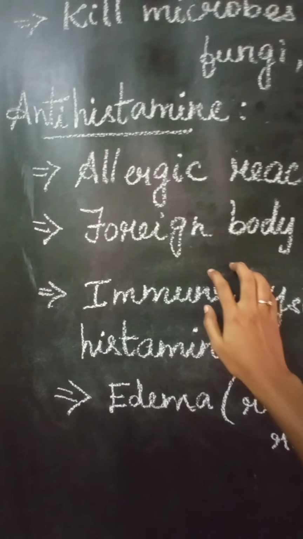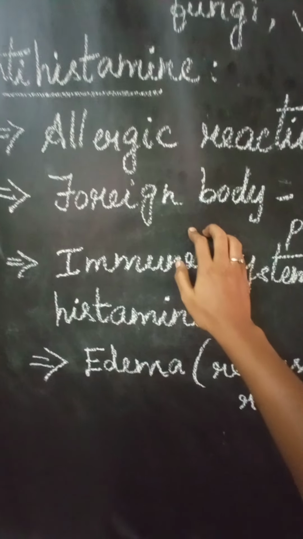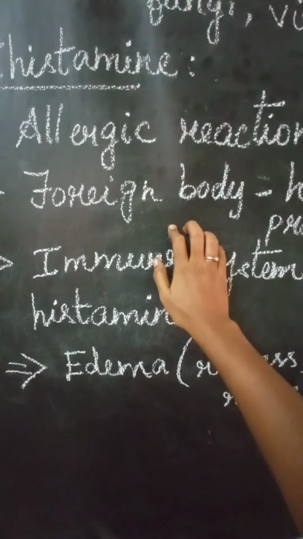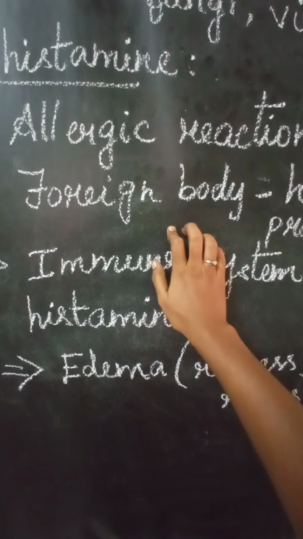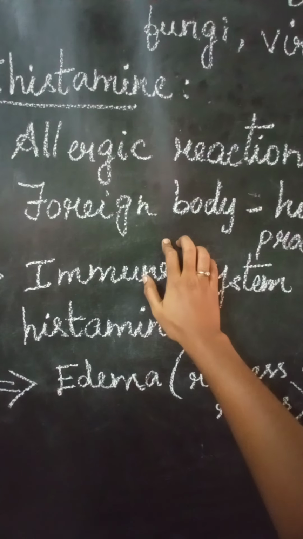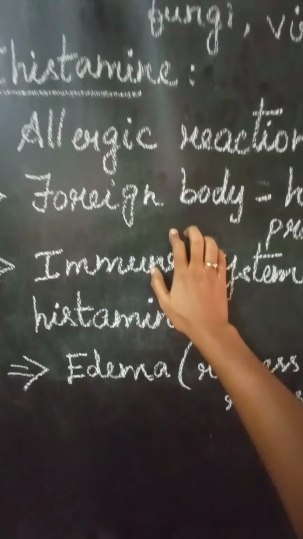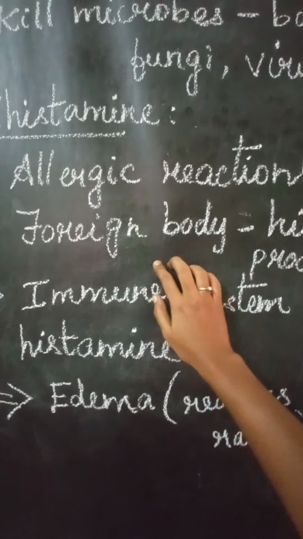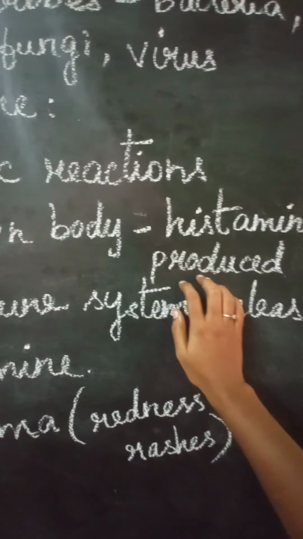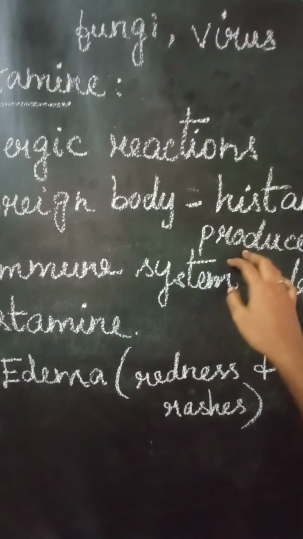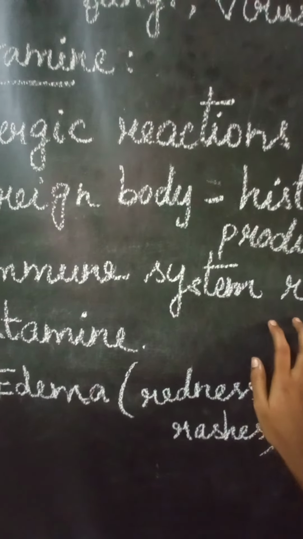What usually happens in our body is this: when a foreign body, which is nothing but pollen or outer infections, enters the body, histamine is produced. The histamine is produced by our immune system.